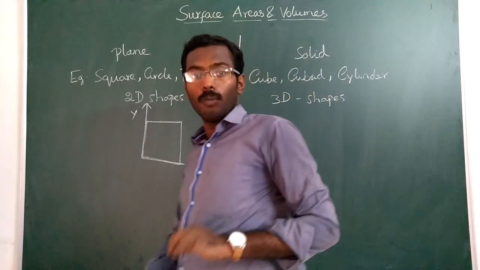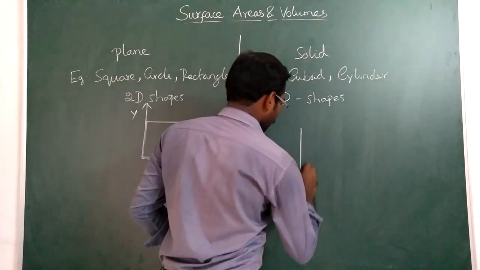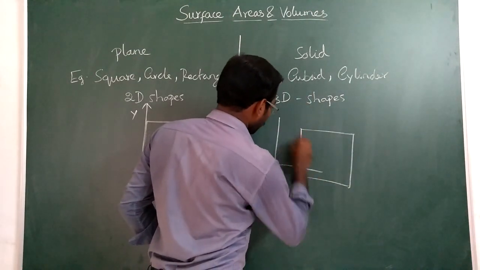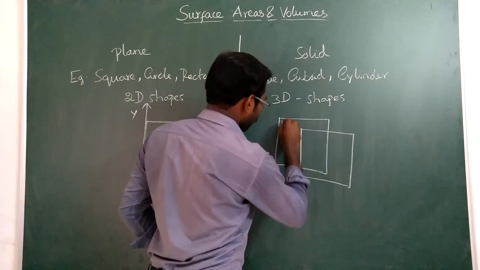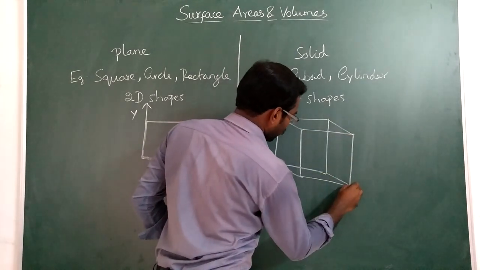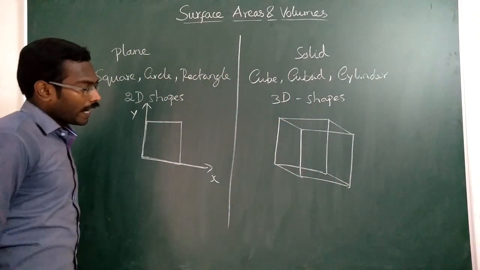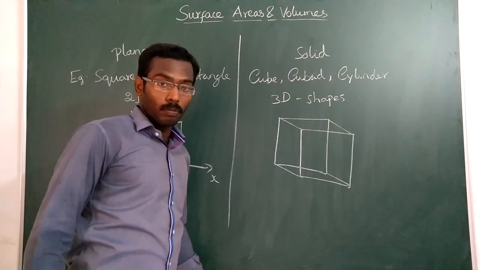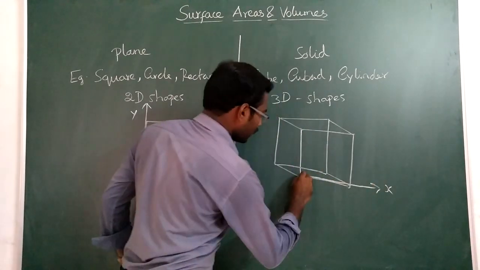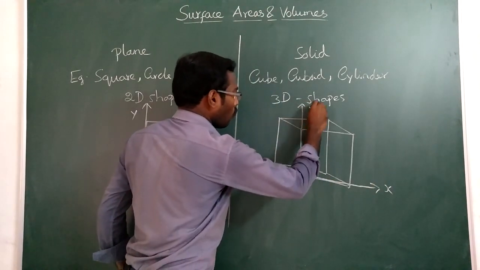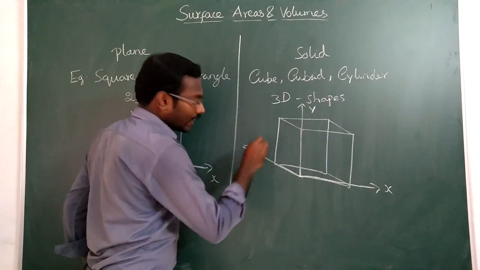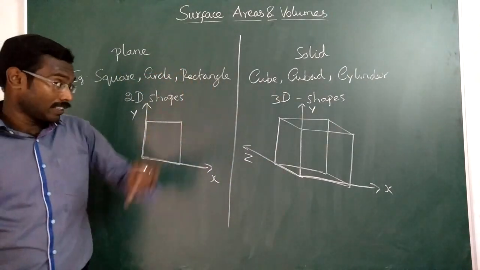But in case of a cube, you consider a cube. Here you see this is the x-axis, this is the y-axis, and another axis called the z-axis is also needed to represent the shape.